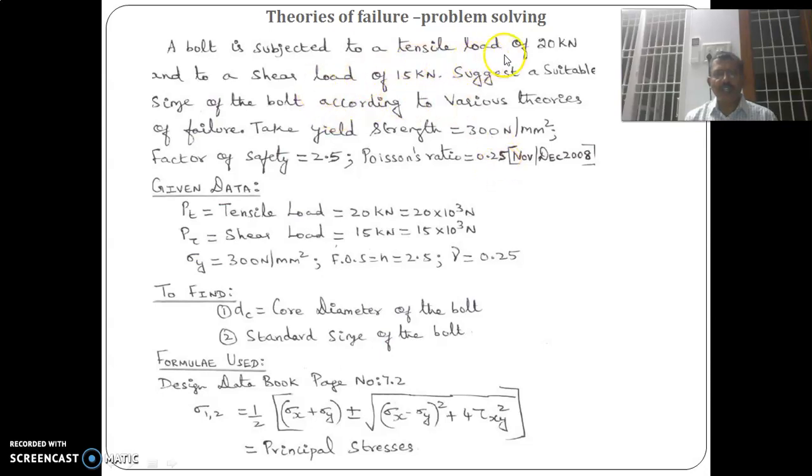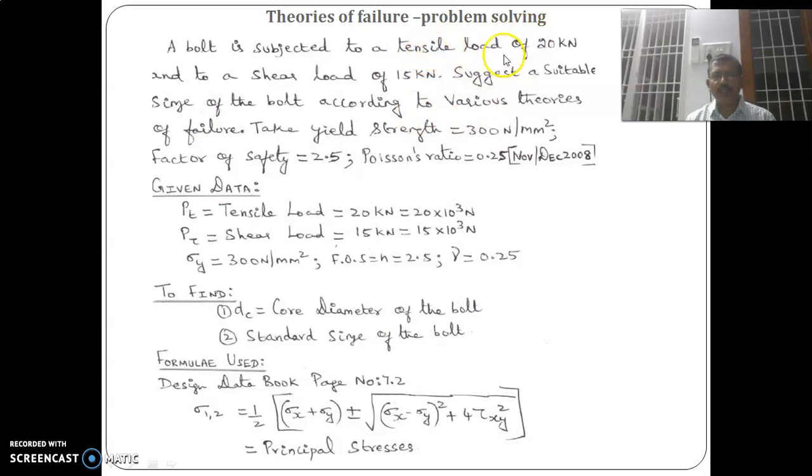Okay, so tensile load is 20 kN. So sigma x equals 20 kN by area. As it is a bolt, it is a cylindrical object, so 20 kN divided by pi by 4 d square. Shear load, tau, equals 15 kN divided by pi by 4 d square, that is 15 into 10 power 3 divided by pi by 4 d square.